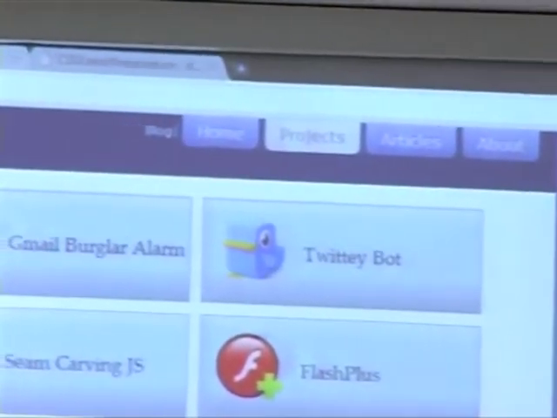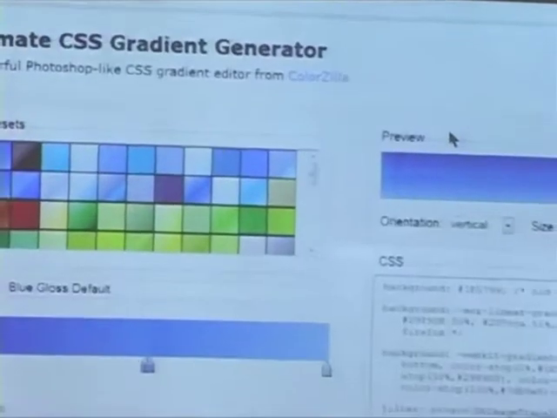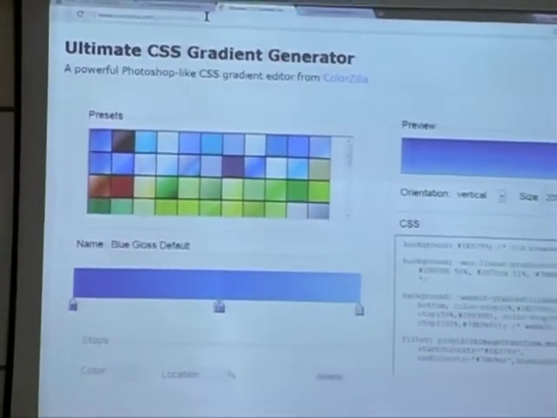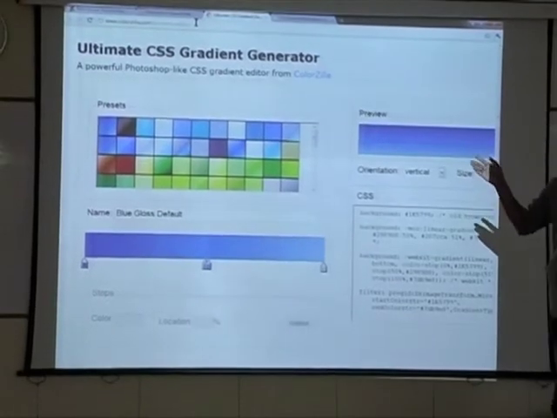So gradients. And how do gradients really work? There's this very good website called colorzilla.com, and this lets you create gradients on the fly.